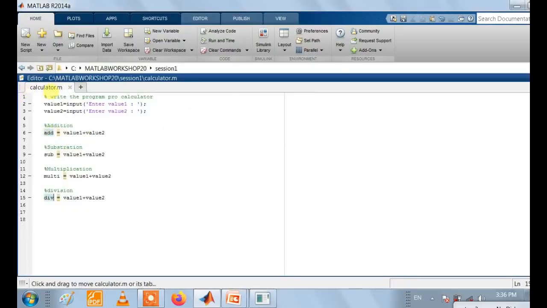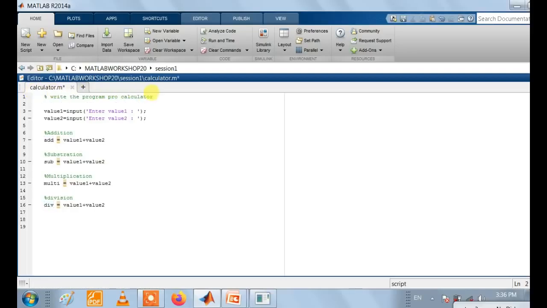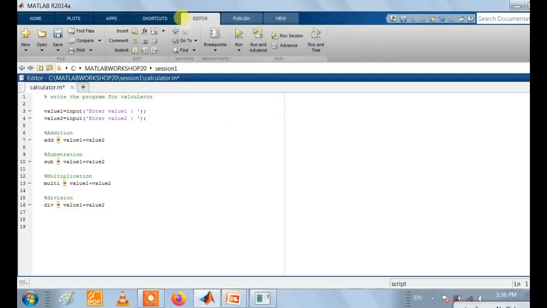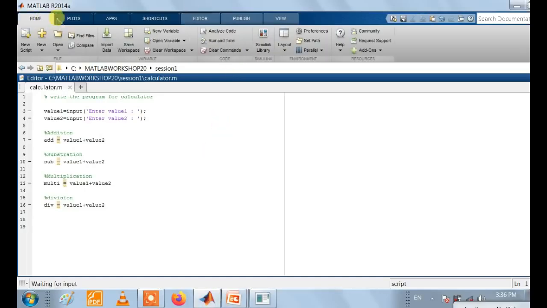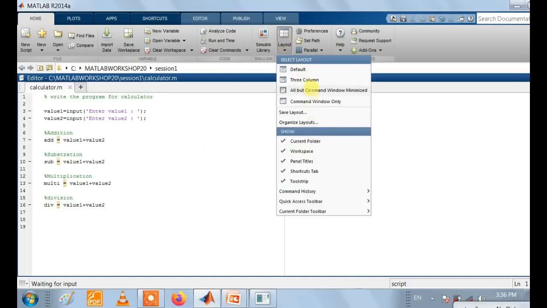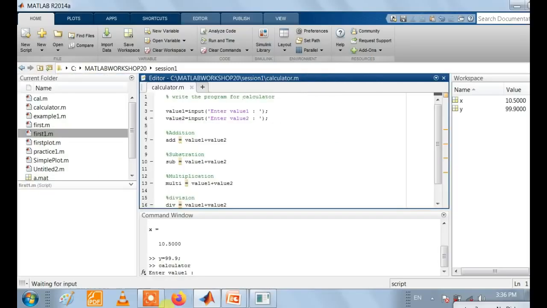So we are done with the code, that is the calculator program, and we have to execute this script by using the run command. If we say save and run, the output is executed, and that output is displayed on this command window.